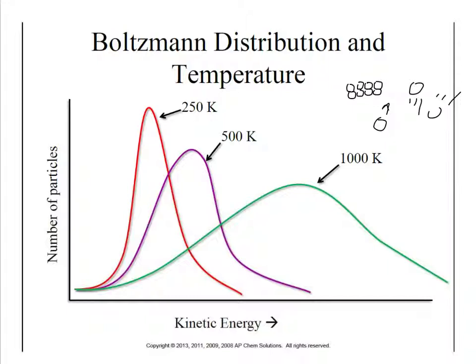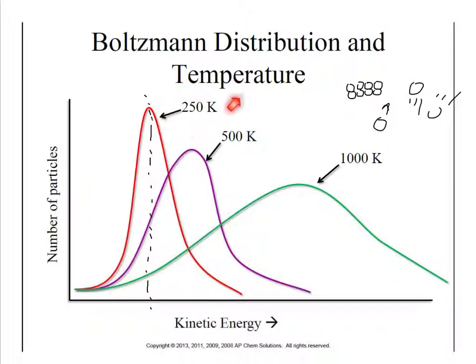That being said, what this chart shows is the number of particles that are at a particular amount of kinetic energy. And this helps us picture temperature and what it is. If you look at the bell curve, the center of each of those bell curves would be the average. And so the average kinetic energy for these particles, and there are some that are moving extremely slow, and there are some that are moving very, very fast. But on average, most of them are right here in the middle.